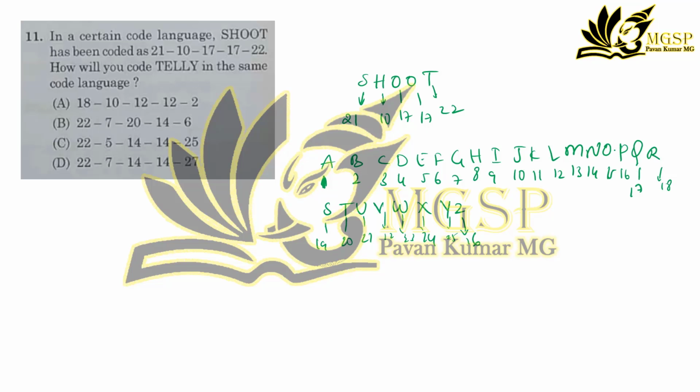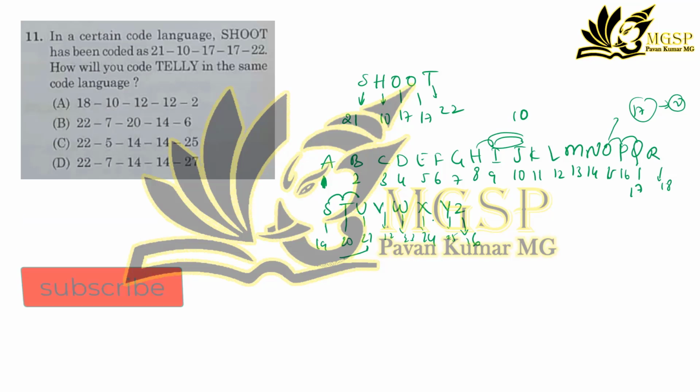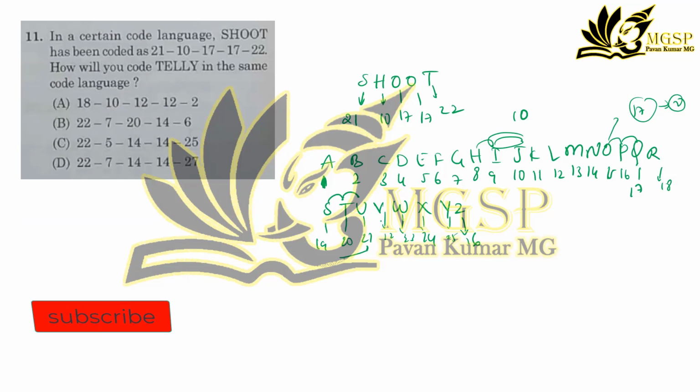So we can see it has taken the value of the term two positions ahead. S has shifted by 2 to give 21. Next, H has value 8, and again it has shifted by 2 terms, which gives 10. T is shifted by 2 terms, which gives 22.